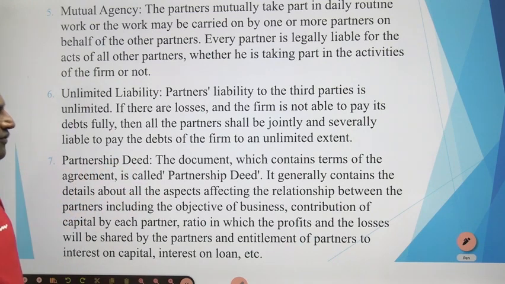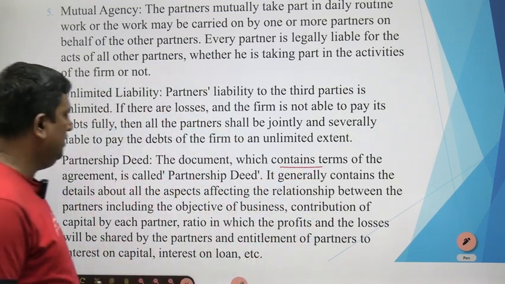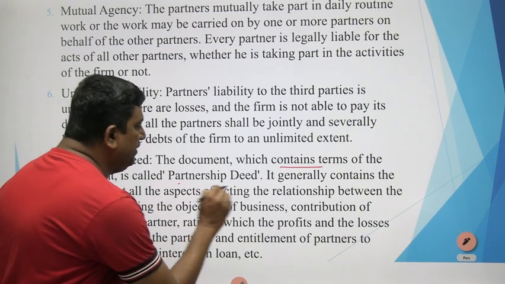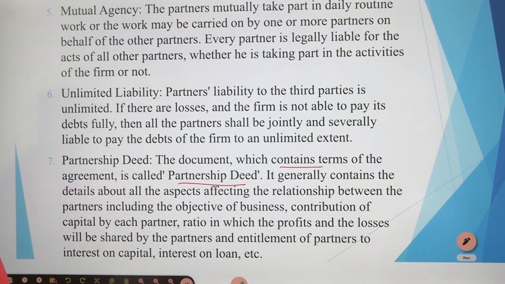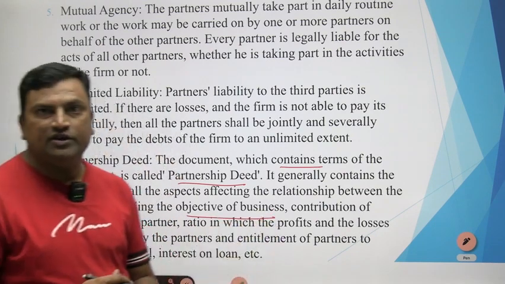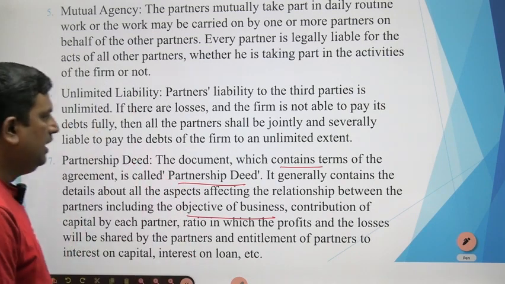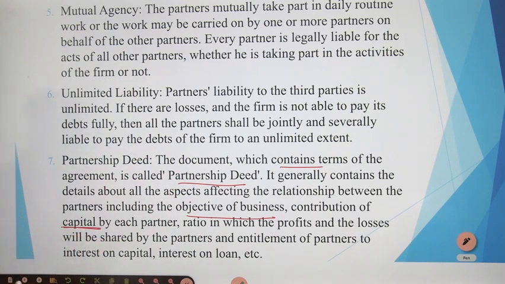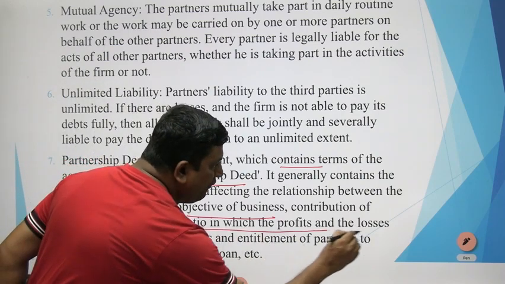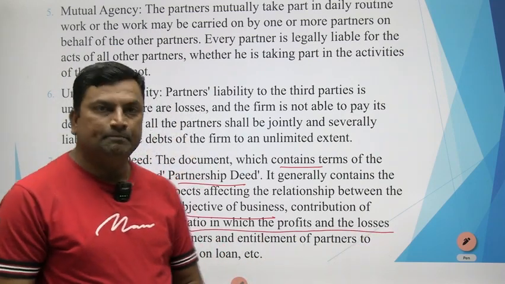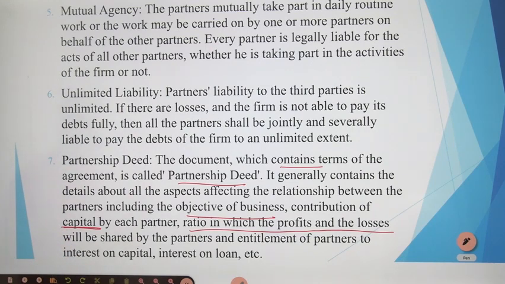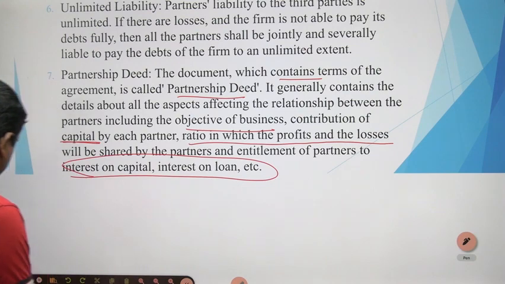Partnership deed. This is the most important part. The document which contains the terms of the agreement is called a partnership deed. It generally contains the details about all the aspects affecting the relation between the partners, including the objective of business. What is the objective? Which objective? What business you are doing. Contribution of the capital, and the ratio in which the profit and loss is going to be shared by the partners, and entitlement of the partners, interest on capital, interest on loan, etc. All these things we are going to cover in the partnership act.